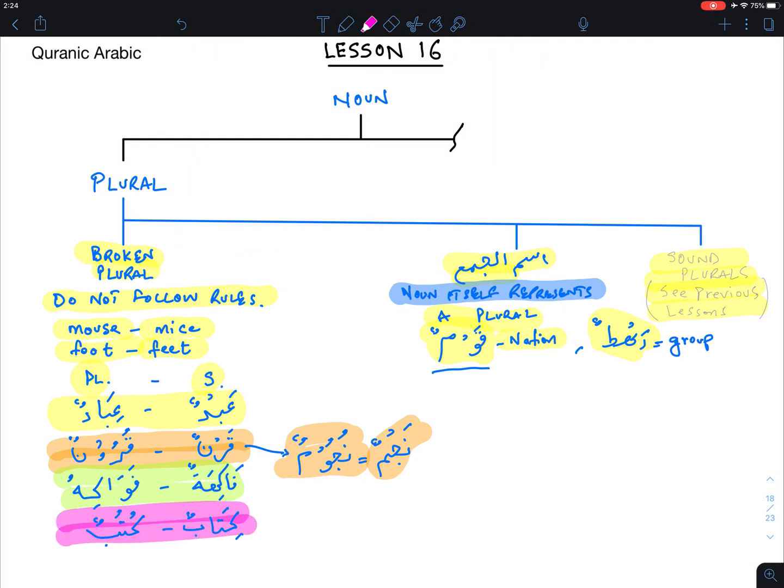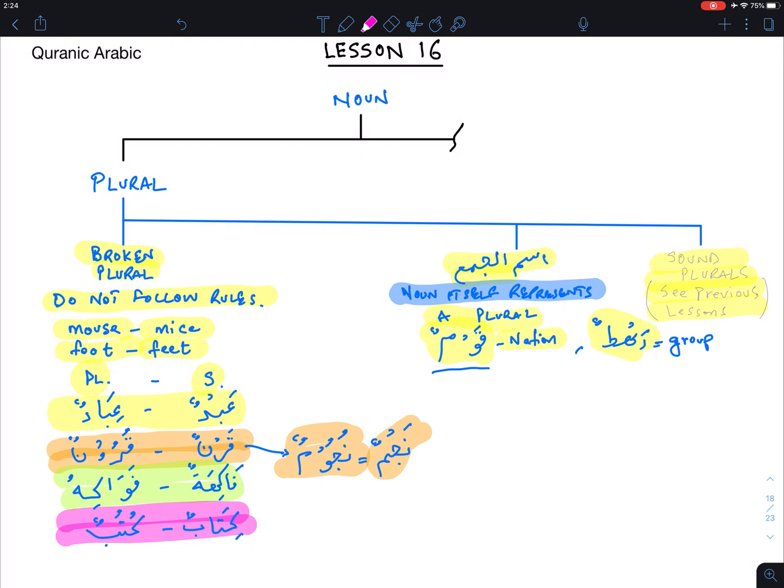Kitabun becomes kutubun. Okay? So with that said, you just have to memorize that there are multiple types of these plurals, and they will have different patterns in them. And I'll talk more about that inshallah later as we explore the subject more. But the purpose of this lesson today is to identify to you that there are certain plurals that don't follow the rule that we spoke about in terms that apply to sound plurals, and these are called broken plurals.